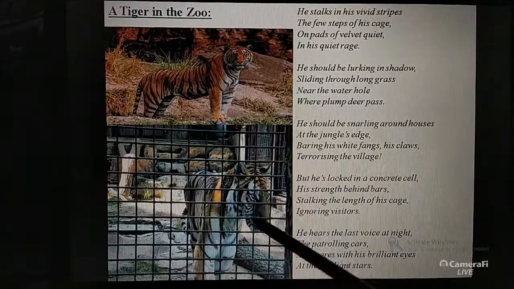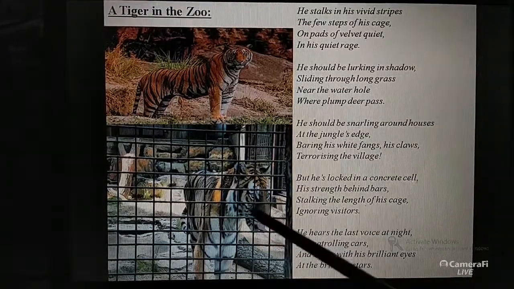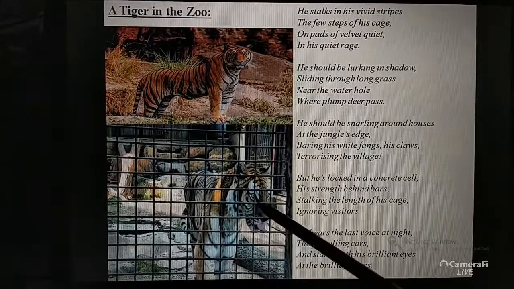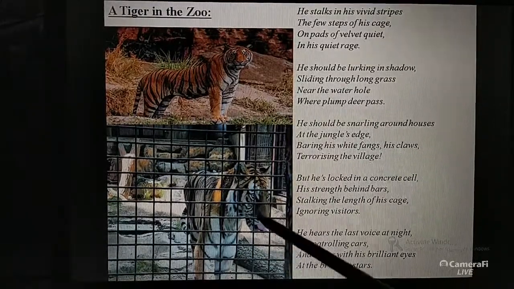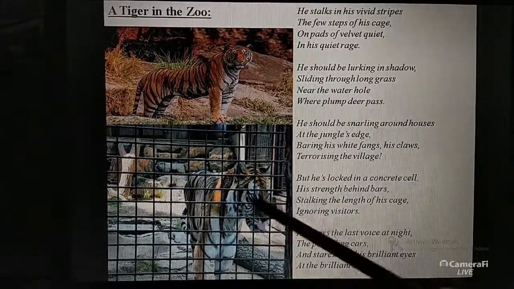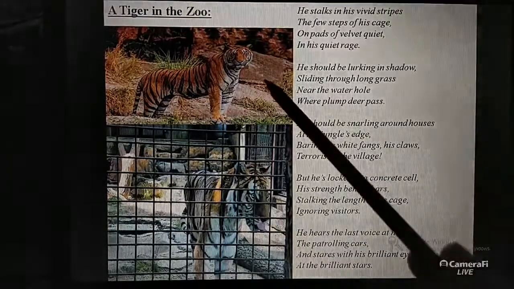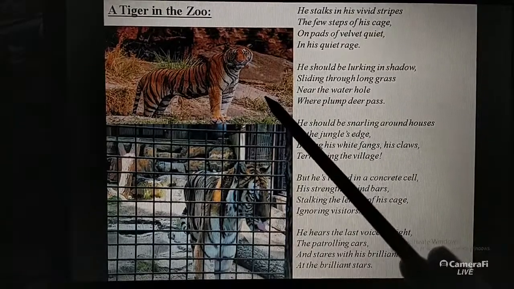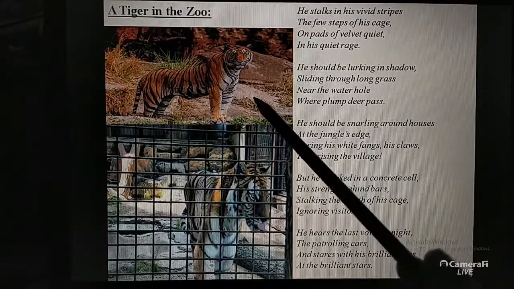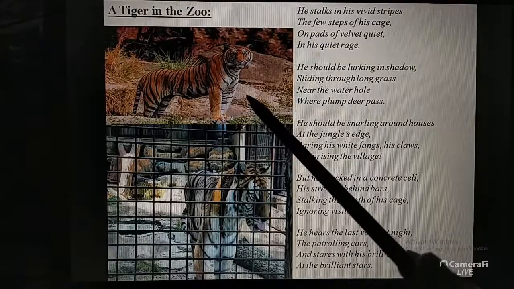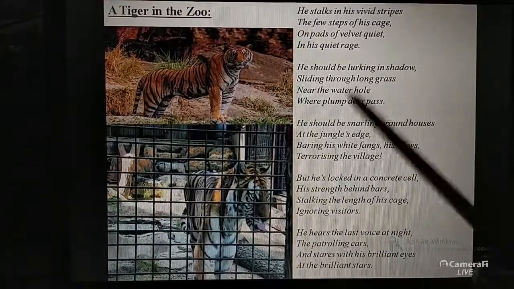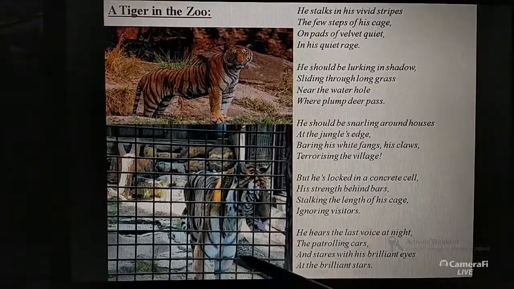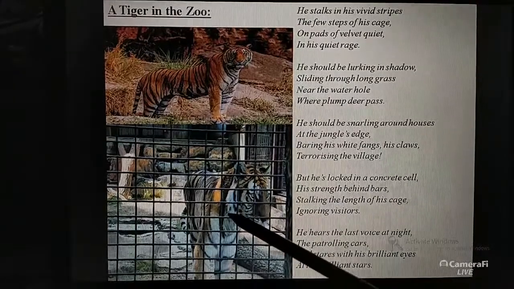Okay, so this is the pathetic condition of a tiger inside the cage. Look at the tiger. So this is the concrete cell. This is where the tiger is, and this is the tiger in the jungle. If the tiger is in the jungle, then the tiger would be in its own strength. Look at the way the tiger is looking. So that's what the difference is. The tiger is not destined to do that.